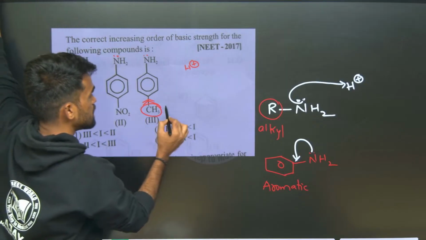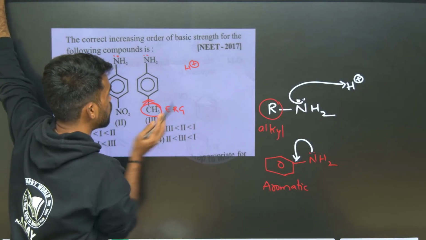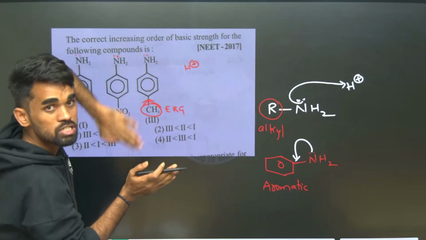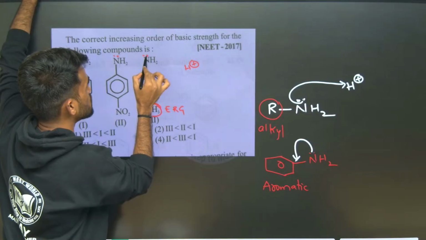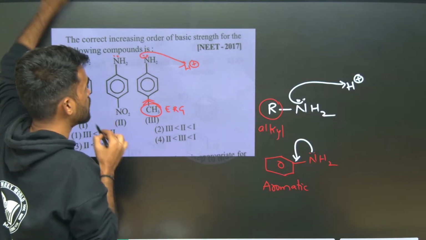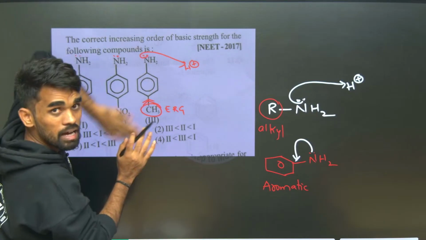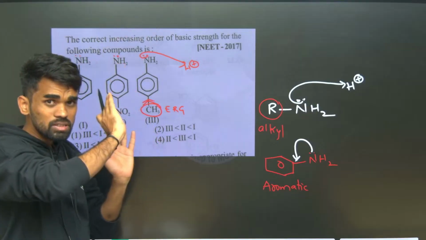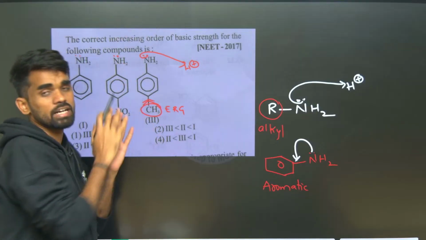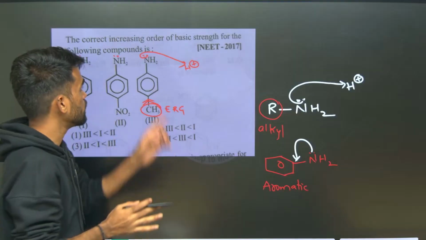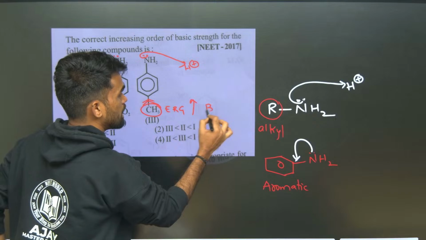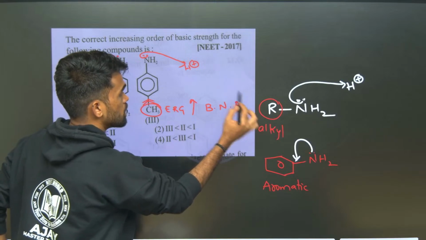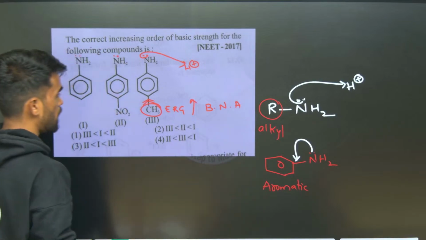Since it is an electron releasing group, it is pushing electrons towards this nitrogen side. So the lone pair electrons more easily accept this H plus ion, as they are having some back push from this electron releasing group. So electron releasing groups increase the basic nature of amines, aromatic amines here.